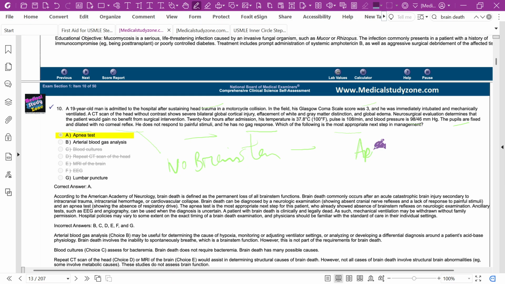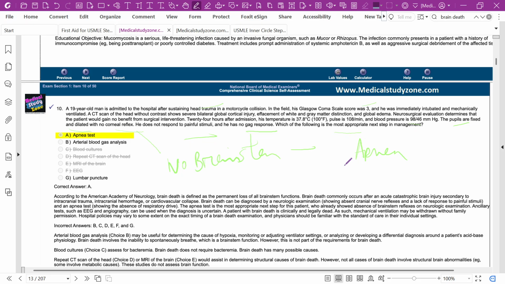Do the apnea test. How will you confirm the apnea test? A positive apnea test means no respiration and PaCO2 more than 60 millimeters of mercury.